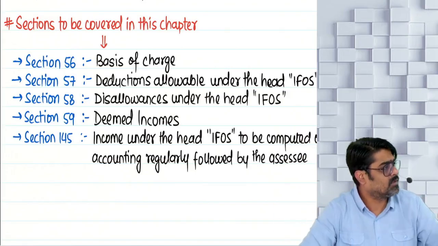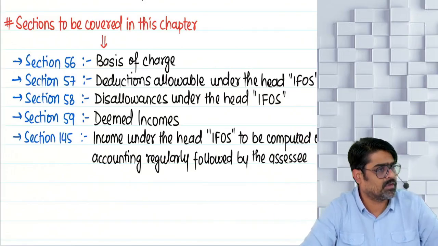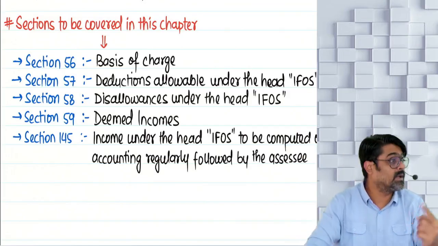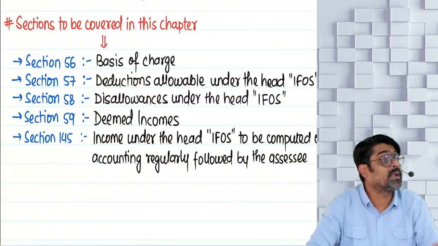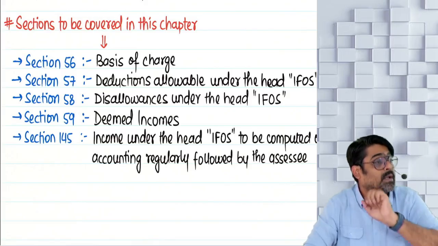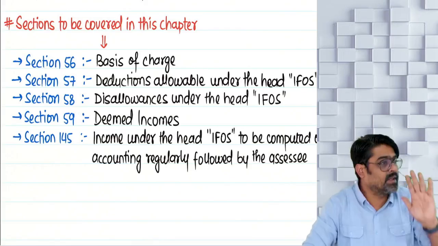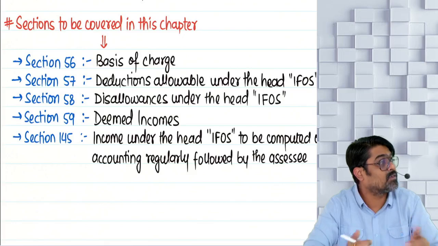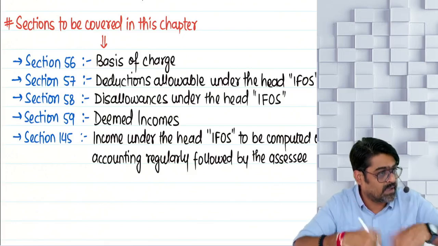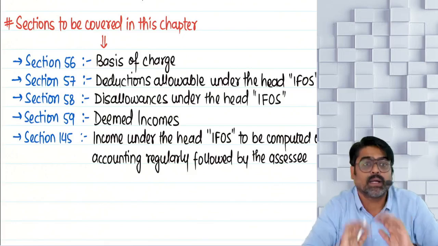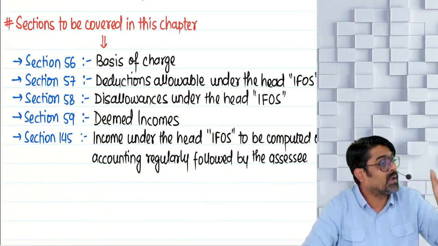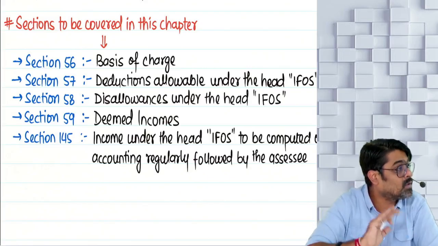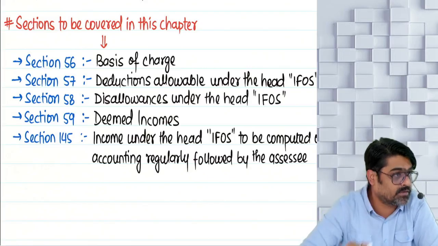What if the method of accounting regularly followed to maintain your books is cash basis? Then PGBP as well as IFOS will be calculated on what basis? Cash basis. All the incomes received in this year will be taxable in this year, whether the income relates to this year or any other year. But since that income is received in this year, it will be taxable in this year. All the expenses which are paid in this year, whether the expense relates to this year or any other year, if the payment of that expense has been made in this year, will be allowed as a deduction in this year, no matter to which year that expense relates.